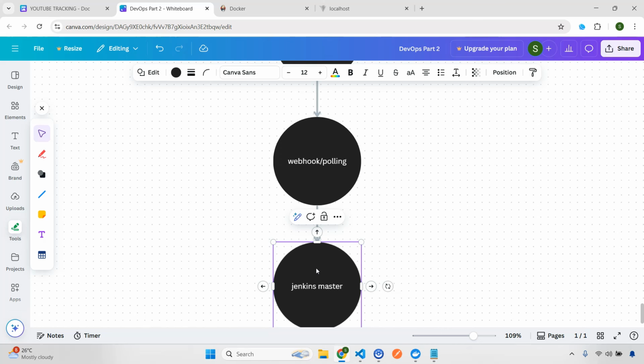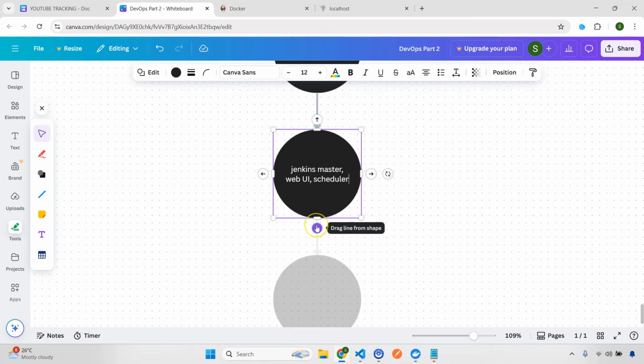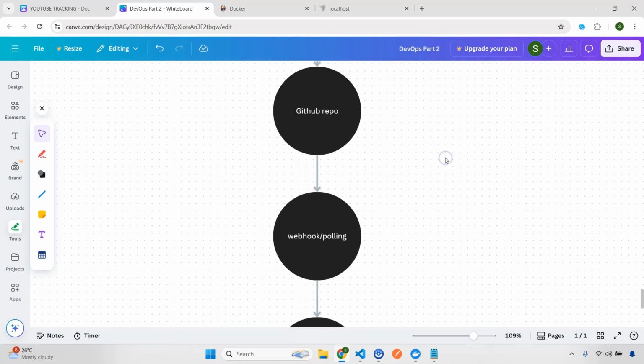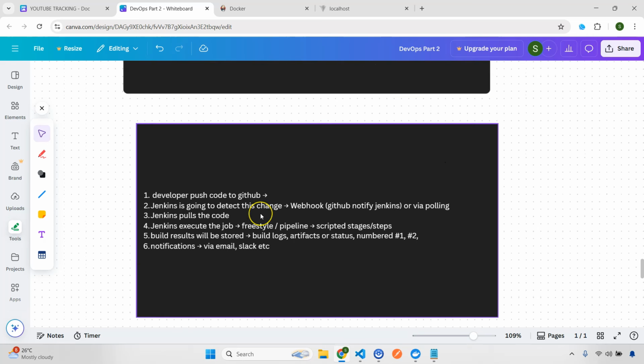You consider this one as master, which can be a web UI that I'm going to show you, or it can be a scheduler also. Then it passes to the Jenkins agent, so let's say Jenkins agent 1. The master node and then this agent is mainly responsible to execute the pipeline or the job. So Jenkins agent 1 is going to run this particular build, meaning it runs all the build steps. I hope this is clear. This will be the simplest flow or architecture.